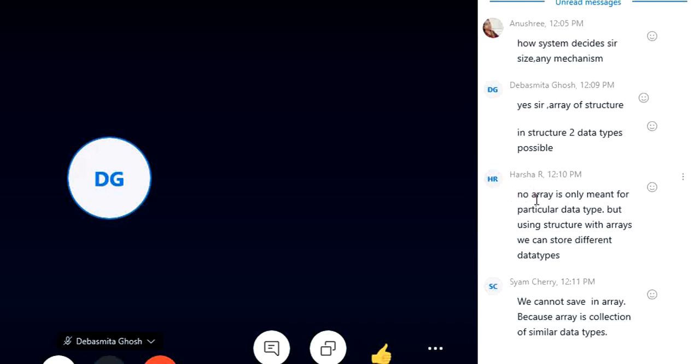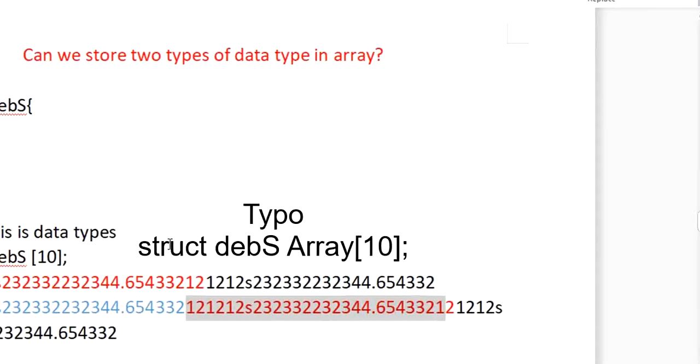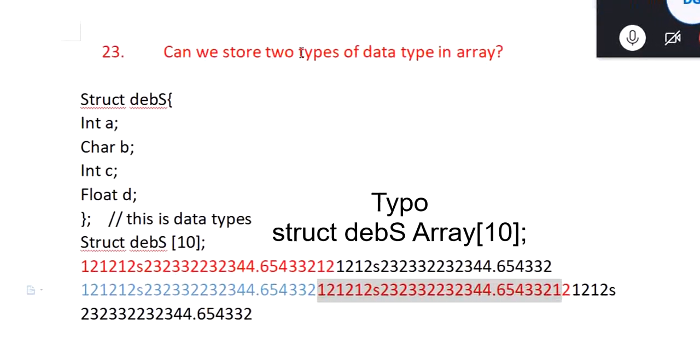So now Harsha is saying no, array is only meant for a particular data type, but using structure with array can store different data types. No, these two answers are the same. It's not like that. We cannot say that thing. The question here is, can we store two data types into an array? So that is the question. Once we make an array, can we store two data types in it?